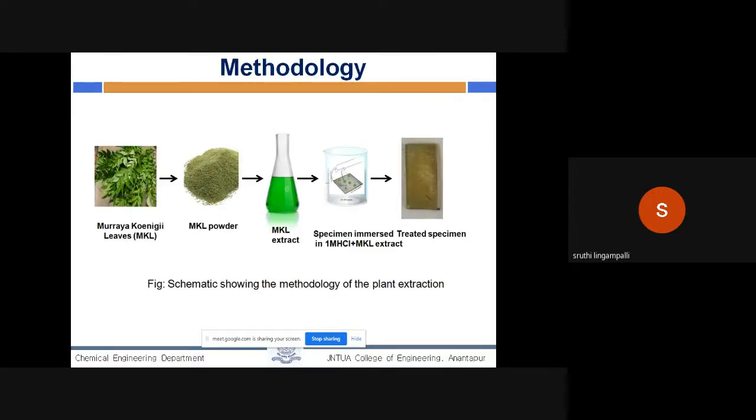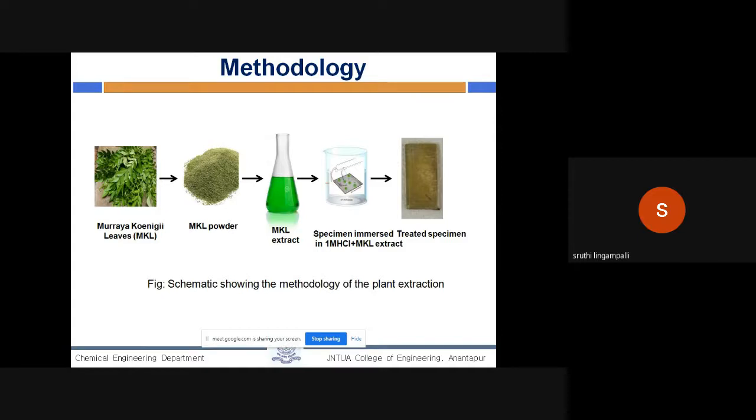This is the methodology. First, the Moringa oleifera leaves are dried at room temperature and turned into powder. 30 grams of that leaf powder is soaked for about 3 hours in distilled water.